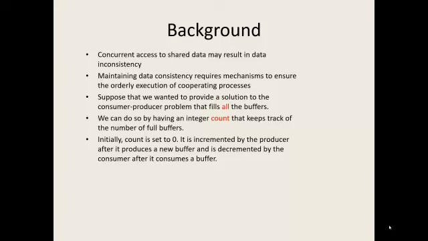When multiple processes are ready for execution and start executing, certain data is shared among them. If the execution is not properly ordered, there will be a lot of inconsistencies, because if one process is waiting for another process to complete, and another process starts its execution without waiting, it will create a lot of inconsistencies, sometimes erroneous values.